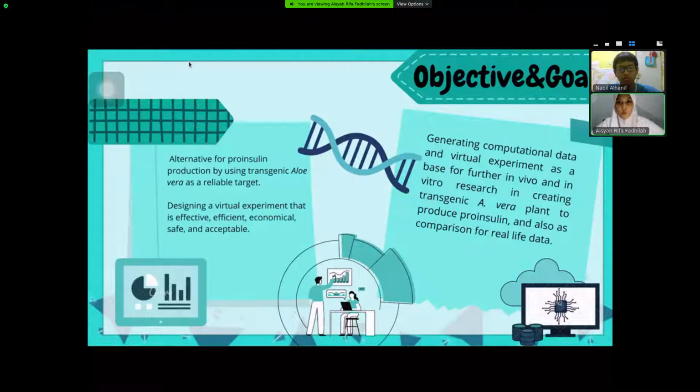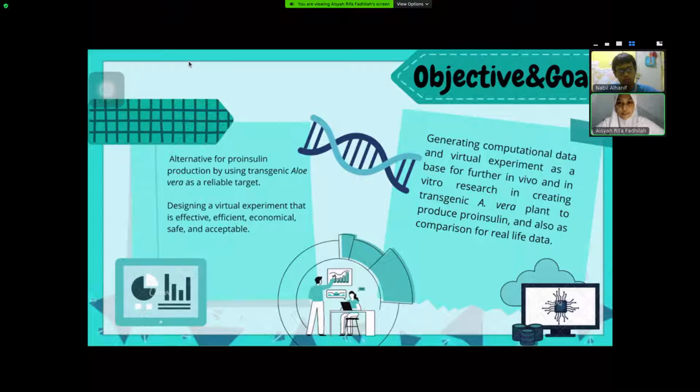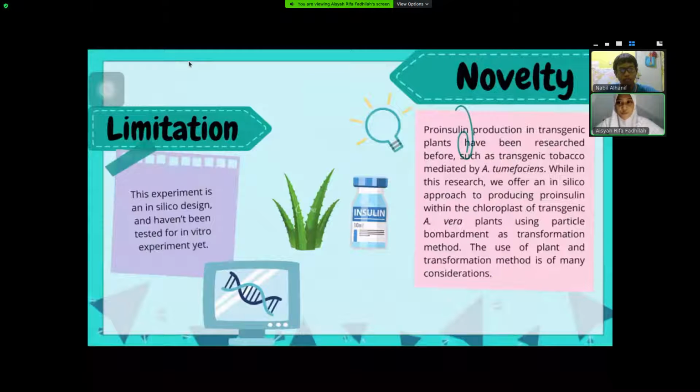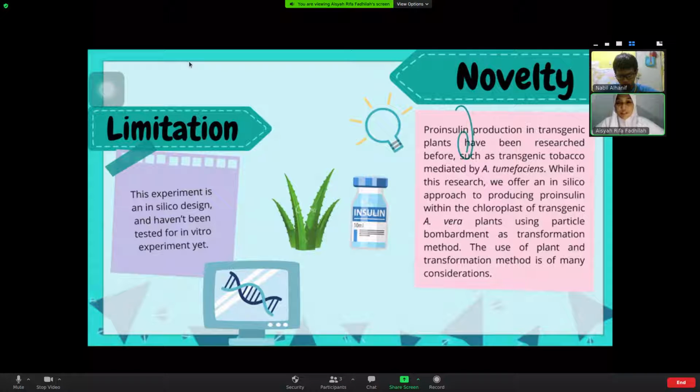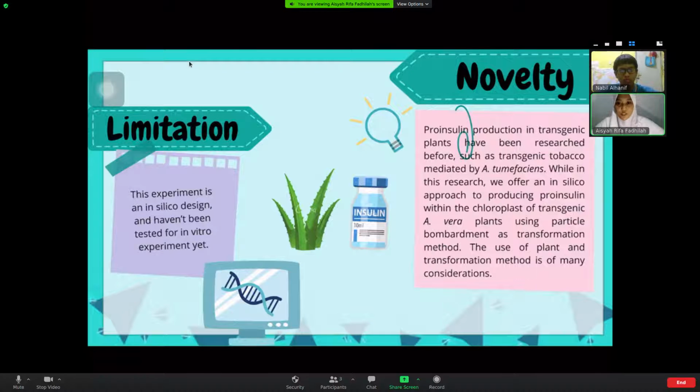The objective and goal is generating computational data and virtual experiments as a base for further in vivo and in vitro research in creating transgenic aloe vera plant properties for insulin, and also as a comparison for real-life data. The limitation is that the experiment is an in silico design and has not been tested in an in vitro experiment yet. The novelty is that pro-insulin production in transgenic plants has been researched before, such as transgenic tobacco mediated by Agrobacterium tumefaciens. In this research, we offer an in silico approach to producing pro-insulin within the chloroplast.